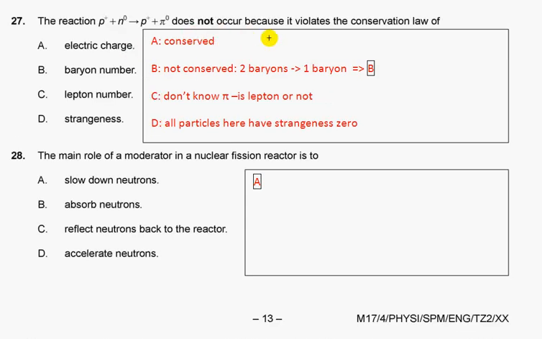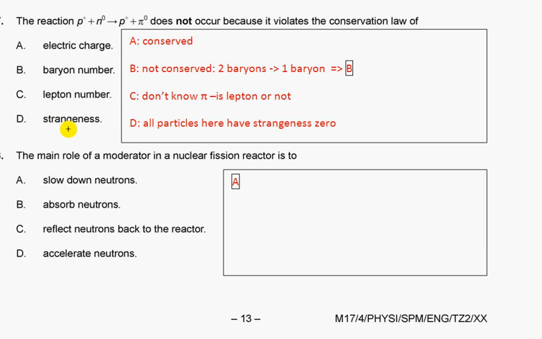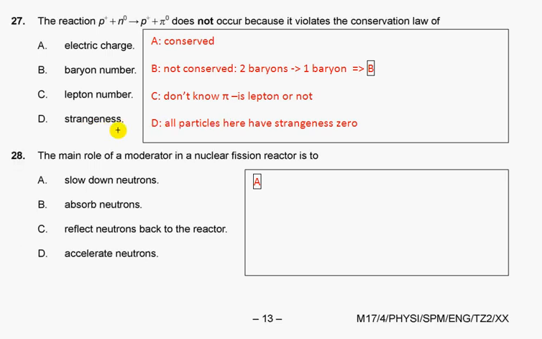The reaction does not occur because it violates the conservation law of what? So electric charge, +1 +1, is conserved. Baryon number, 1 and 2, 2 and 1, no. Not conserved. So it is B. Actually we can stop here, but if we look at C, we don't know whether pi is left on or not, and we know that strangeness is 0 here and 0 here.